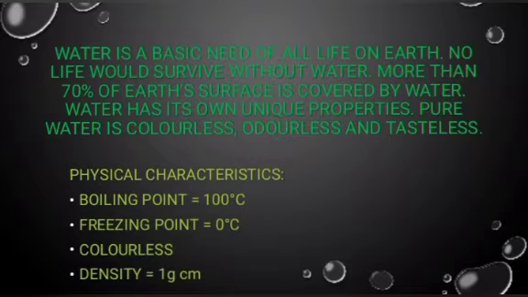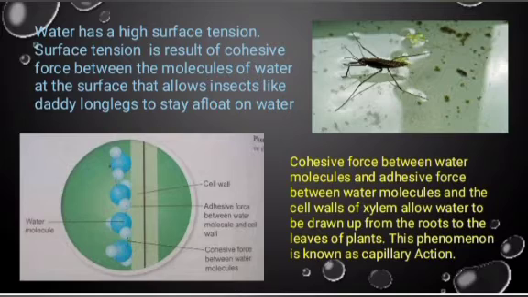Physical characteristics: boiling point 100 degrees Celsius, freezing point 0 degrees Celsius, colorless, density 1 gram per cubic centimeter. Water has a high surface tension. Surface tension is a result of cohesive force between the molecules of water at the surface that allows insects like daddy longlegs to stay afloat on water.